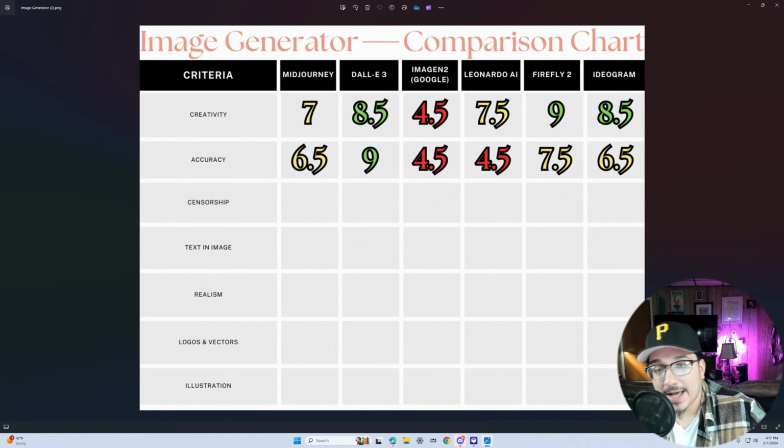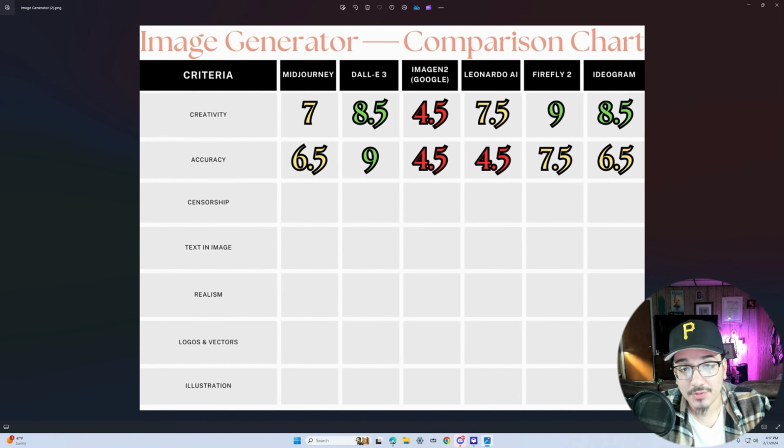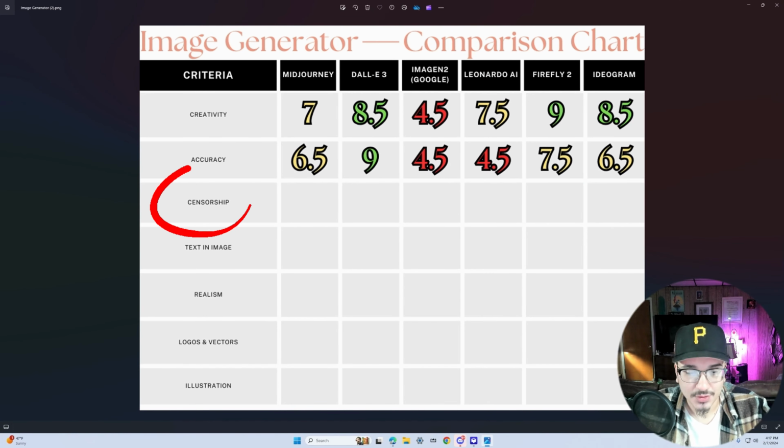Rounding up that category, accuracy, ChatGPT or DALL-E 3 definitely took the nod on that one by a large margin. They nailed the prompt exactly how I asked for it. They gave me the dog with the zebra playing with the green ball on the moon. All the other AI generators seem to struggle with that prompt. I don't know if it's my prompt or they just seem to struggle with accuracy, but DALL-E 3 definitely nailed it. So moving on to the next category, censorship.